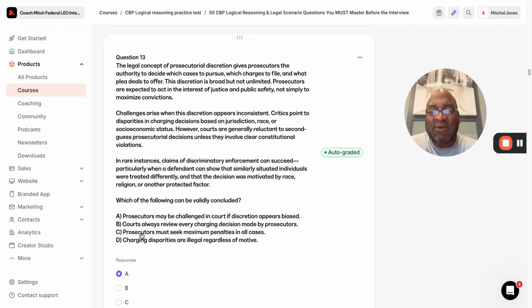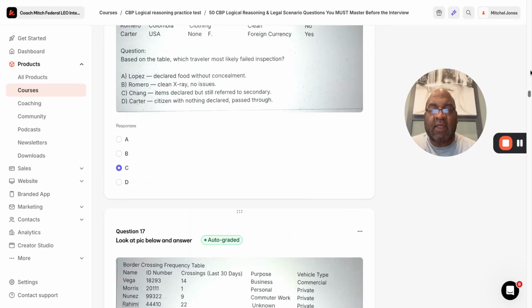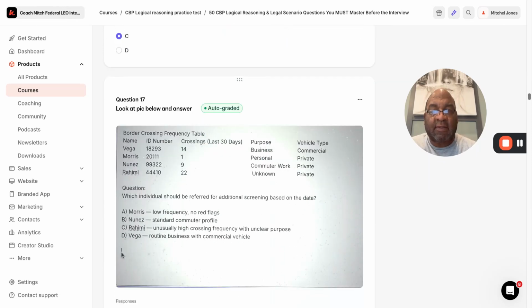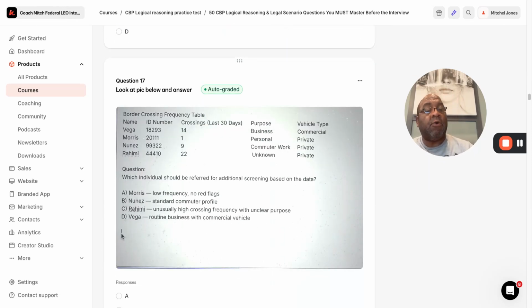Here we go. Prosecutors must seek maximum penalties. No, they're not supposed to seek maximum penalties. Right here: prosecutors are expected to act in the interest of justice and public safety, not simply to maximize convictions. It's right there clearly, so that's not logical. Last one, charging disparities are illegal regardless of motive. It's not about illegal at all. So this is why I help you guys out with this quiz. It's designed to give you that feeling and that experience of what it's like to be doing this quiz.